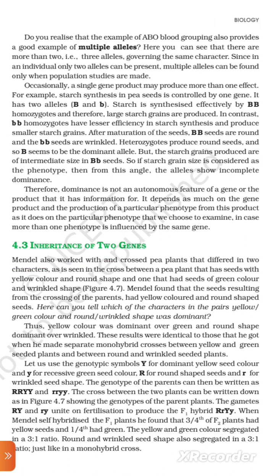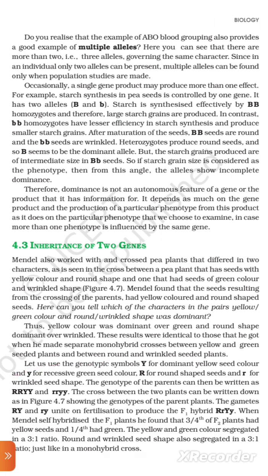4.3. Inheritance of two genes. Mendel also worked with and crossed pea plants that differed in two characters, as seen in the cross between a pea plant that has seeds with yellow color and round shape, and one that had seeds of green color and wrinkled shape. Figure 4.7. Mendel found that the seeds resulting from the crossing of the parents had yellow colored and round shaped seeds. Here, can you tell which character in the pairs, yellow, green color and round, wrinkled shape, was dominant? Thus, yellow color was dominant over green and round shape dominant over wrinkled. These results were identical to those that he got when he made separate monohybrid crosses between yellow and green seeded plants and between round and wrinkled seeded plants.